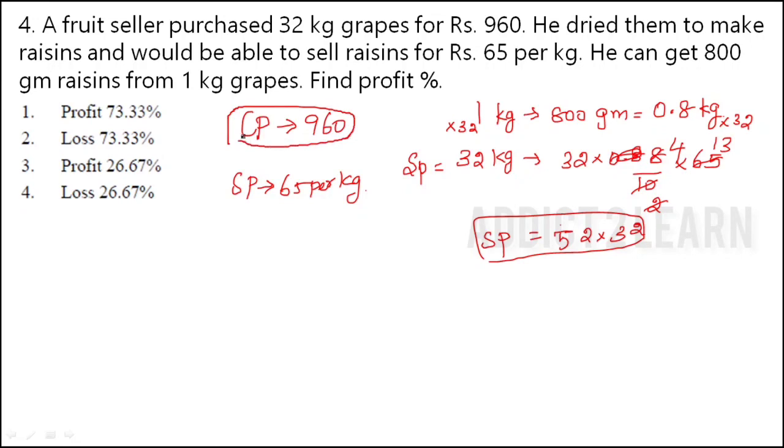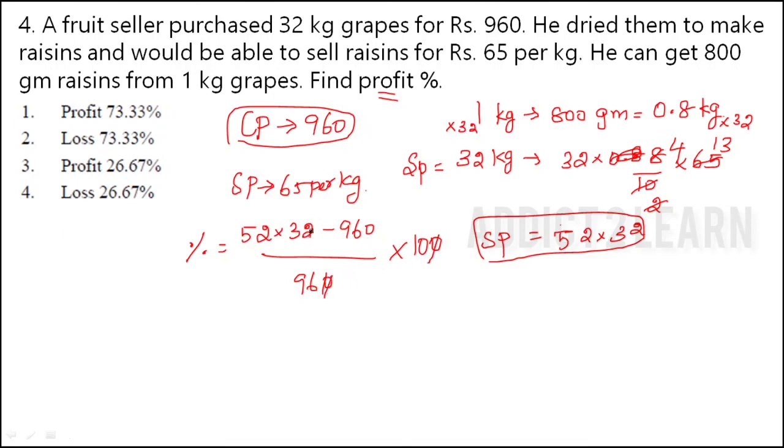They have asked to find the profit percentage. So for finding the profit percentage, in the numerator we have to write the profit. Profit means selling price will be greater than cost price. So we first put the selling price, that is 52 into 32 minus 960, divided by the cost price, that is 960. In percentage means we have to multiply by 100. So 0 will be cancelled.